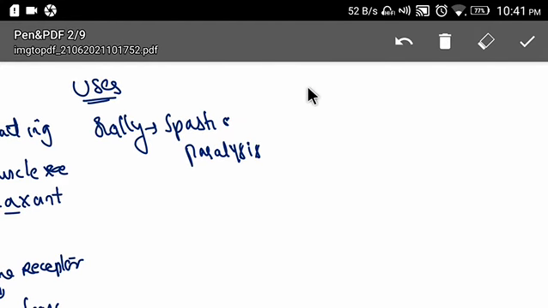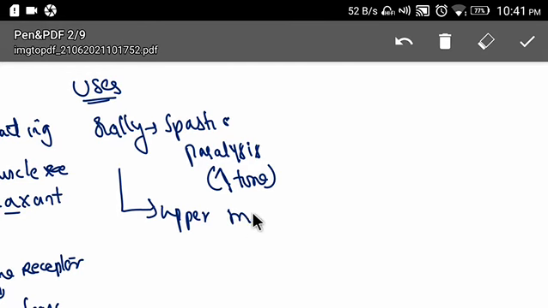In spastic paralysis, what we observe is increase in tone. This Dantrolene decreases the tone. So it can be used in upper motor neuron paralysis, where we get spastic paralysis, that means increase in tone of muscle. In such cases we can use this drug to reduce the tone.